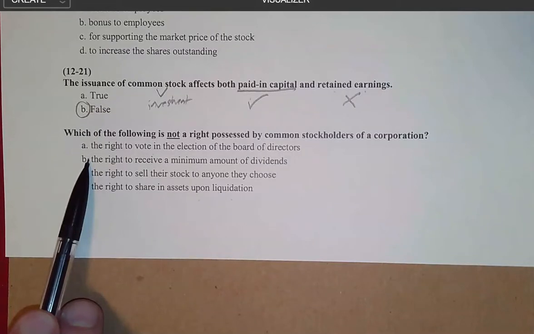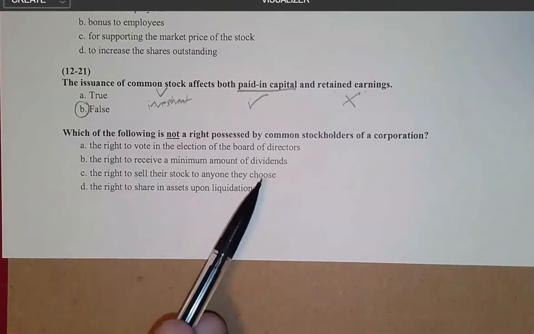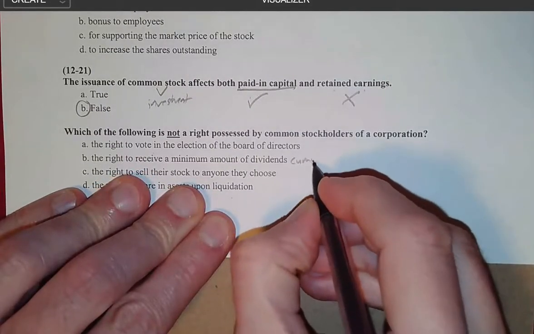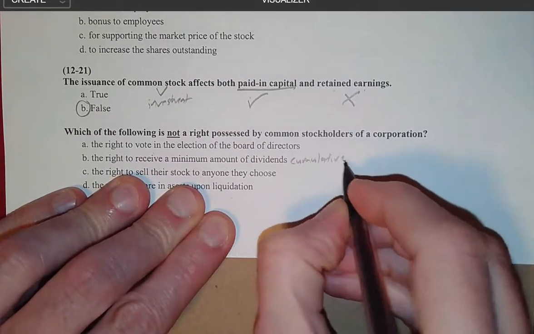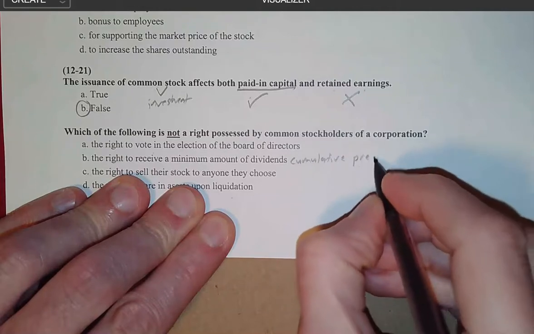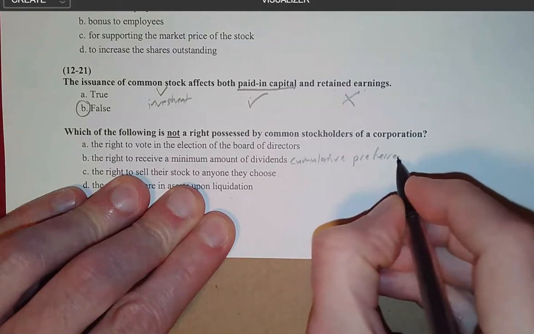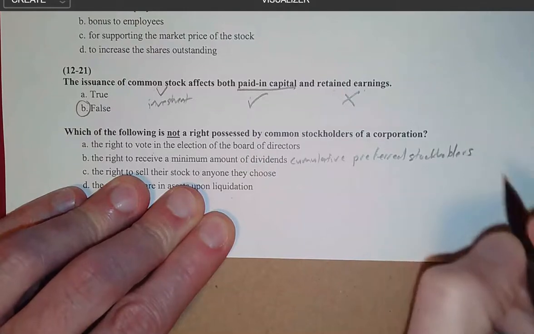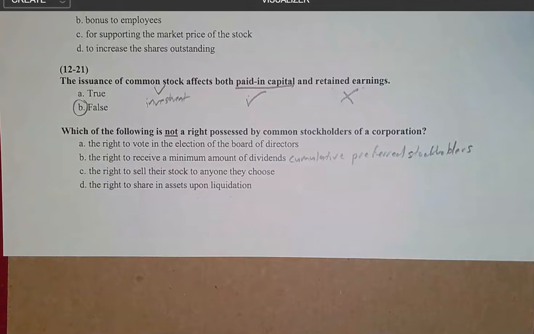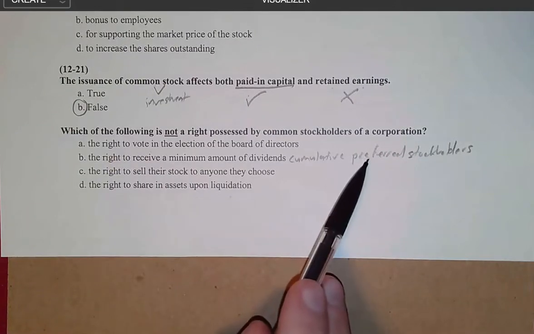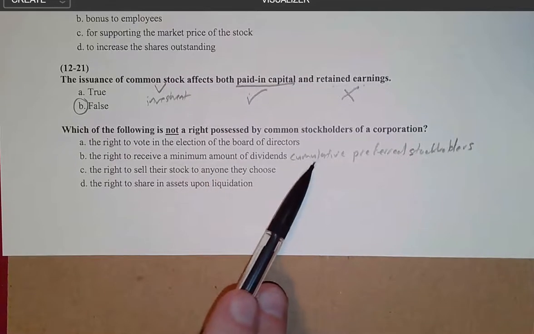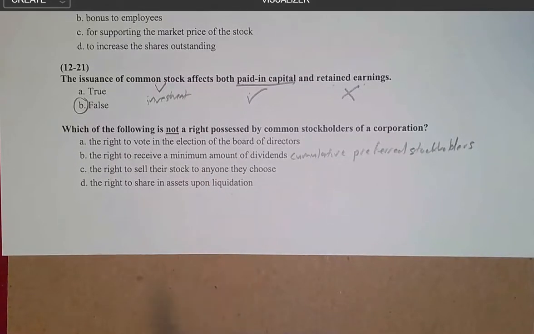However, when we talk about the right to receive a minimum amount of dividends, this right is reserved strictly for what we talked about in the PowerPoint video, cumulative preferred stockholders. Hopefully we can kind of halfway read my writing. So even preferred stockholders don't have a right to receive a minimum amount of dividends. Only if we're talking about cumulative preferred stockholders do we have this. So B is going to be our answer.